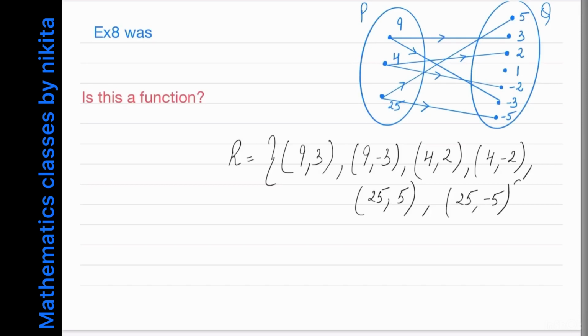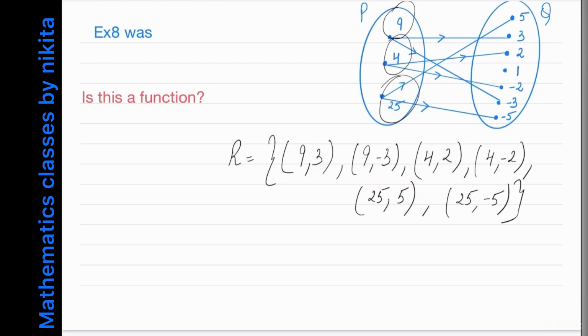So you can see that first of all every element of P, whether it is 9, 4 or 25, has an image in Q. So first condition is satisfied here.